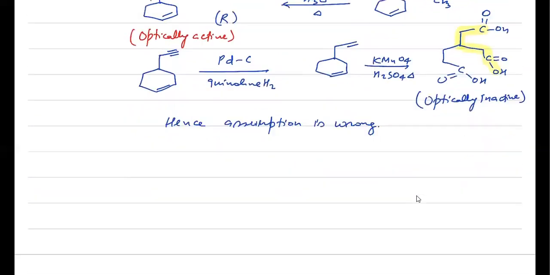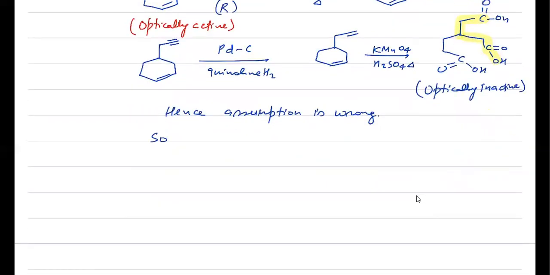Now try with the other option. So definitely P is this option. Now check the other cases with this option. So if P is this, then if I write the reaction of this P, its Q must be this one. Because the only difference is the position of the pi bond, all the rest of the factors are the same. So with respect to the reaction, there won't be much difference.